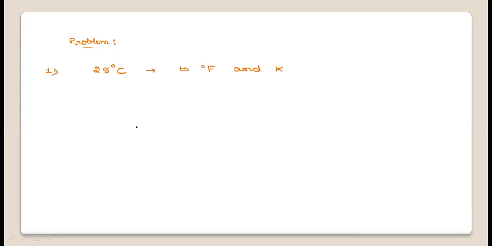We'll do the detailed calculation formula-wise first, then you can shorten it. These questions are again very important for competitive exams, so conversion values are very, very important. Whatever the degree Celsius value given, for converting that you can recall the formula.